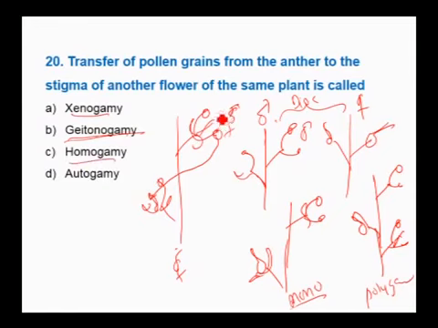Homogamy, within the flower where stamen and pistil mature at the same time. Autogamy is nothing but pollination within the flower. Xenogamy is between the flowers of two genetically different plants. Geitonogamy, between the flowers of the same plant. Homogamy, within the flower. Autogamy, within the flower. Therefore, transfer of pollen grain from anther to the stigma of another flower of the same plant is geitonogamy. Therefore, the answer is geitonogamy.